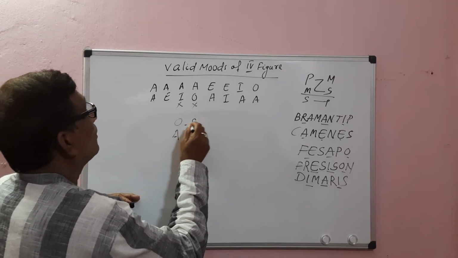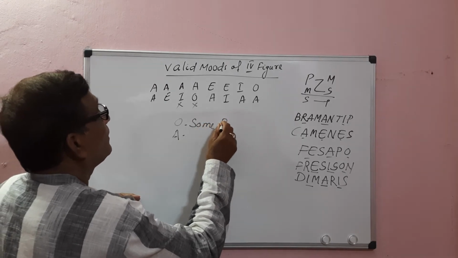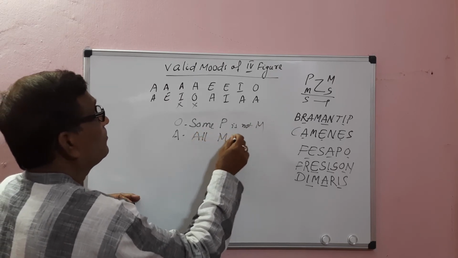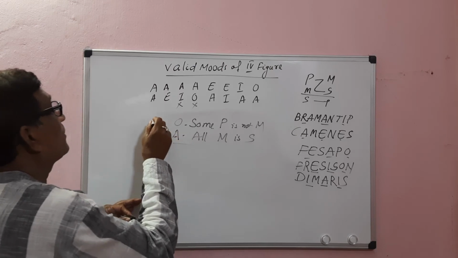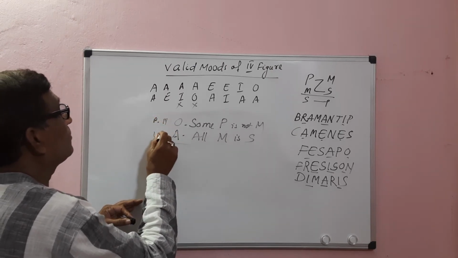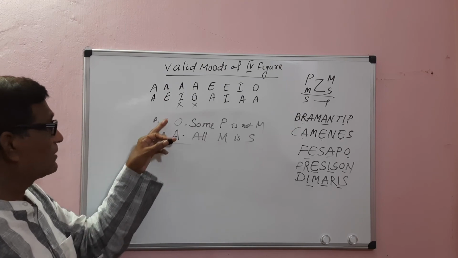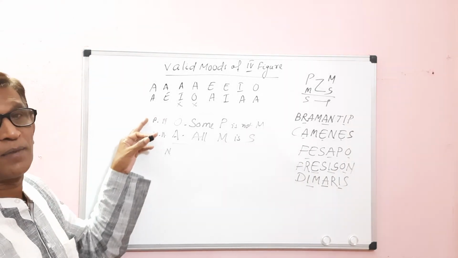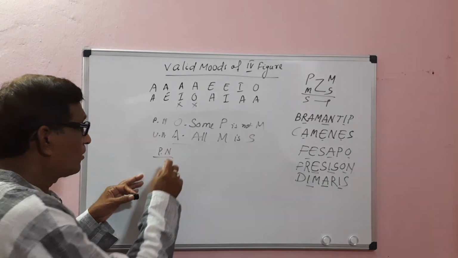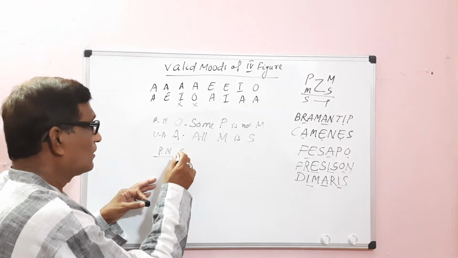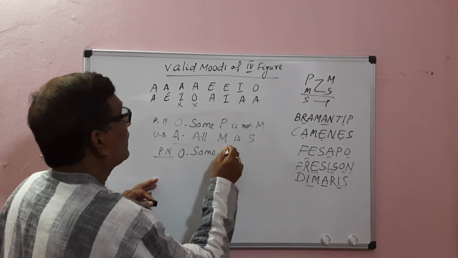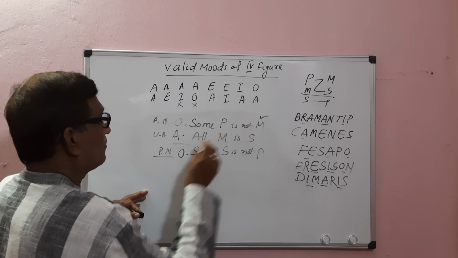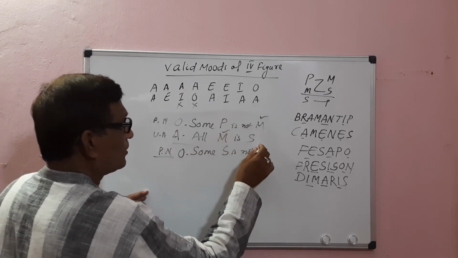OA. Some P is not M. All M is S. The major premise is particular negative. The minor is universal affirmative. When one premise is affirmative and one is negative, the conclusion must be negative. When one premise is particular, the conclusion must be particular. The conclusion will be particular negative, meaning O proposition: Some S is not P. O proposition distributes the predicate term, A proposition the subject term.